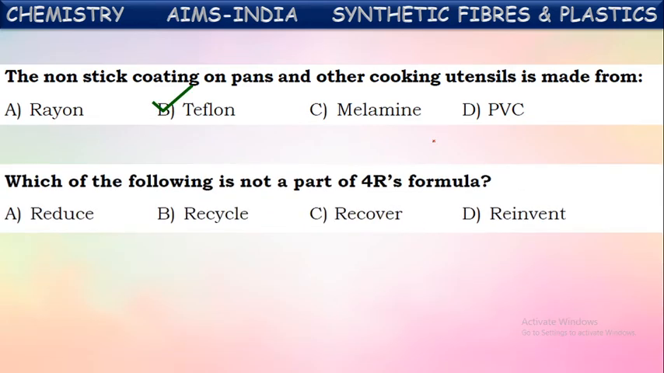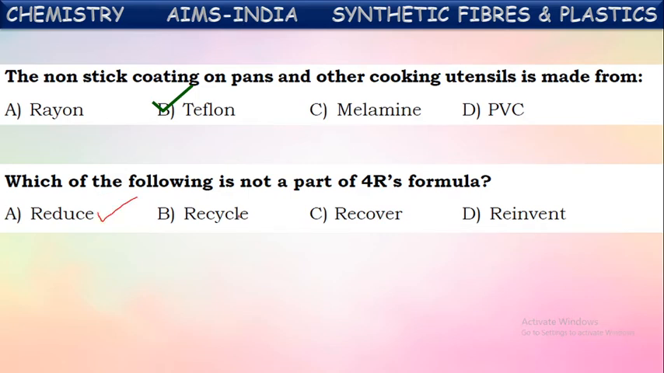Next, which of the following is not a part of 4 R's formula? Yes, this 4 R's formula is given to reduce the pollution caused by plastic. Out of these, they have given some options, of which one is not related to this 4R formula. Identify that.